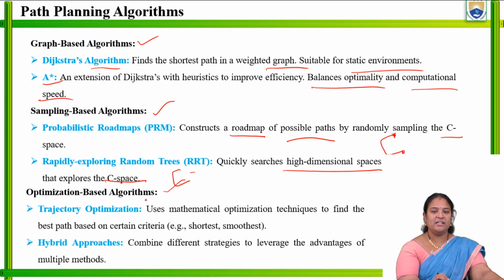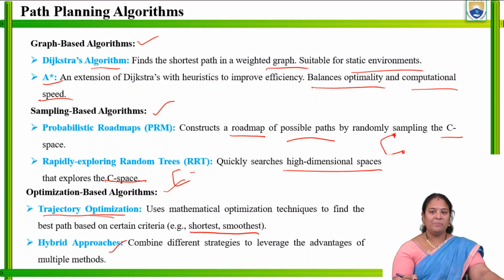Next is the optimization-based algorithm. Again, this is also divided into two types: trajectory optimization and hybrid approaches. So what is happening in trajectory optimization? With the help of a mathematical optimization technique, we calculate the shortest and smoothest possible path. Smoothest means it satisfies the given constraints.